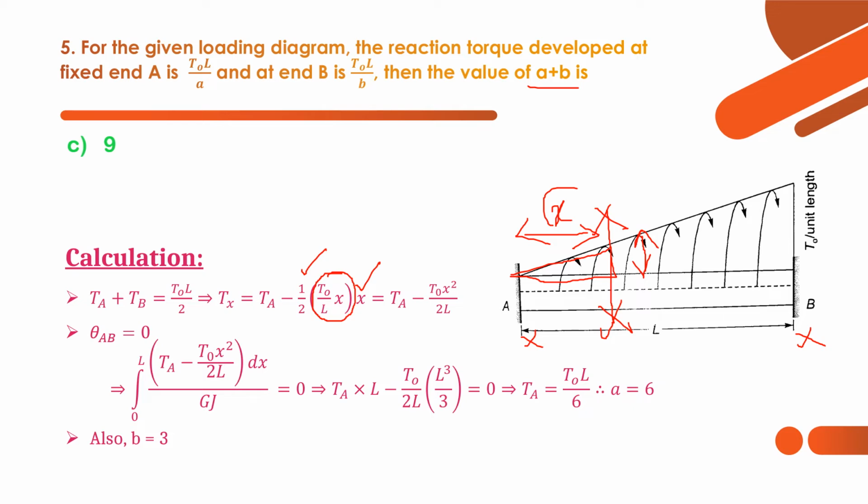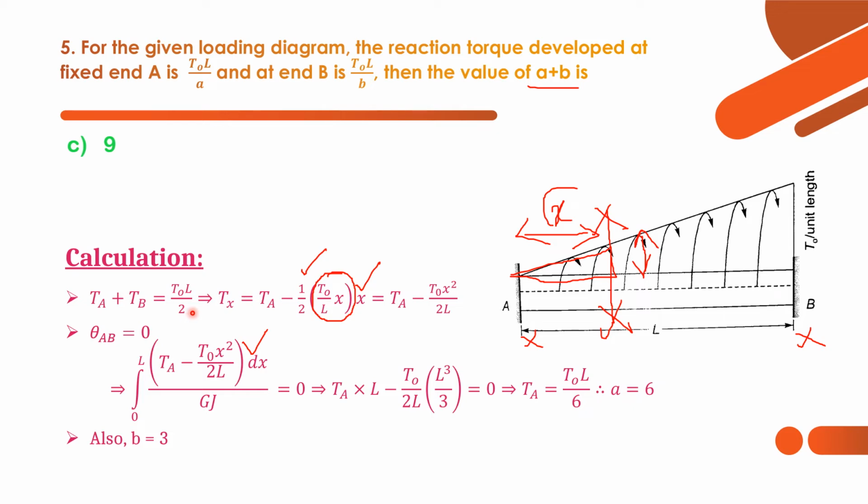And Tx is given as Ta minus T naught X square by 2L, dx divided by GJ, equal to 0. Then upon integrating, we get Ta into L minus T naught by 2L, which is constant, and x square will be integrated as x cube by 3, and substituting the upper limit as L, we get the value of Ta as T naught L by 6. So that means A is equal to 6. Similarly, we can get the value of B equal to 3. How? Substitute this Ta value here. Ta plus Tb is equal to T naught L by 2.